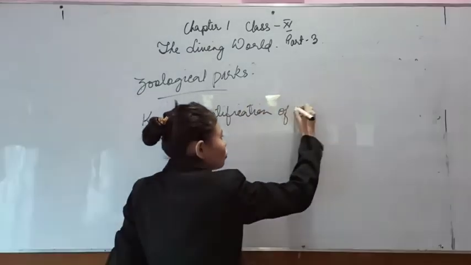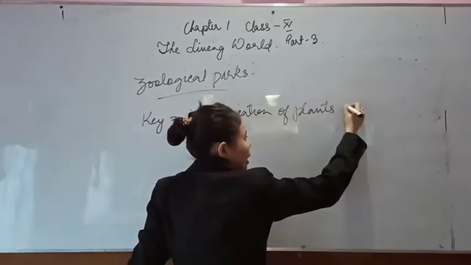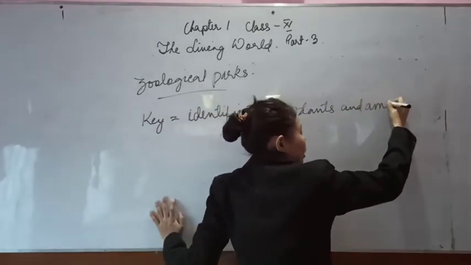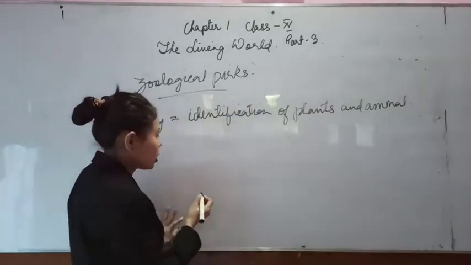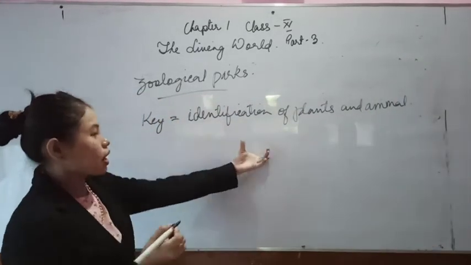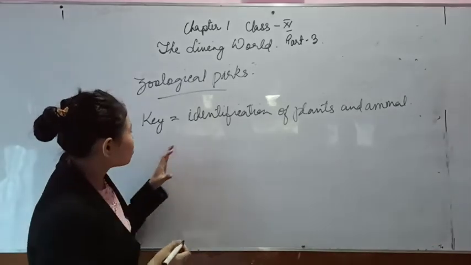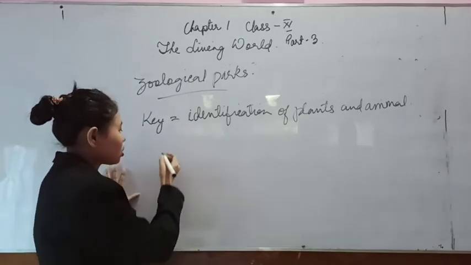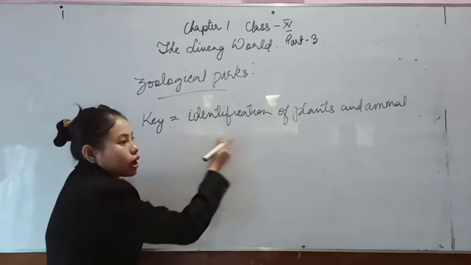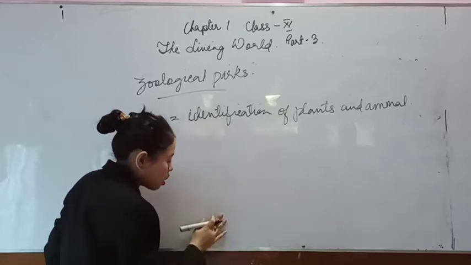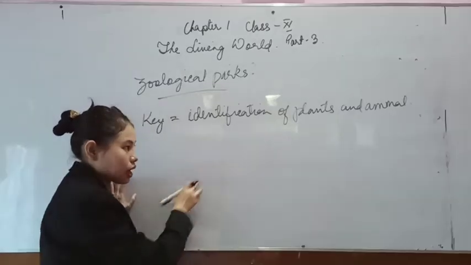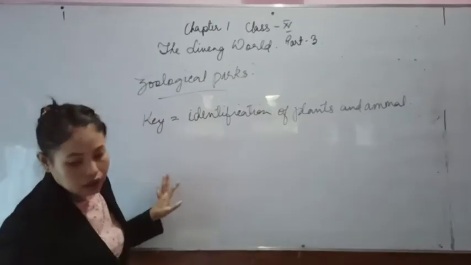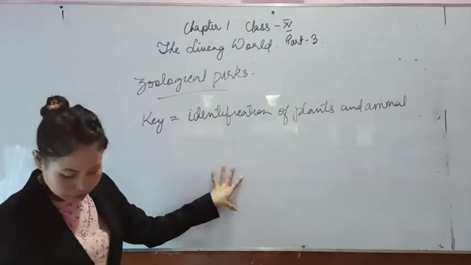Identification of plants and animals. In taxonomical aid, you know what happens? You take a character. One character is chosen and another is rejected. So when you talk about a key, when you talk about a plant having a flower and one without a flower, if the plant has the flowering character, you take the flowering character and discard the non-flowering character. So this is how a key works.